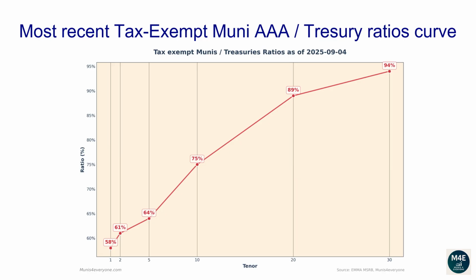The current one-year ratio is 58%. The 2 years ratio is 61%. The 5 years ratio is 64%. The 10 years ratio is 75%. The 20 years ratio is 89%. The 30 years ratio is 94%.